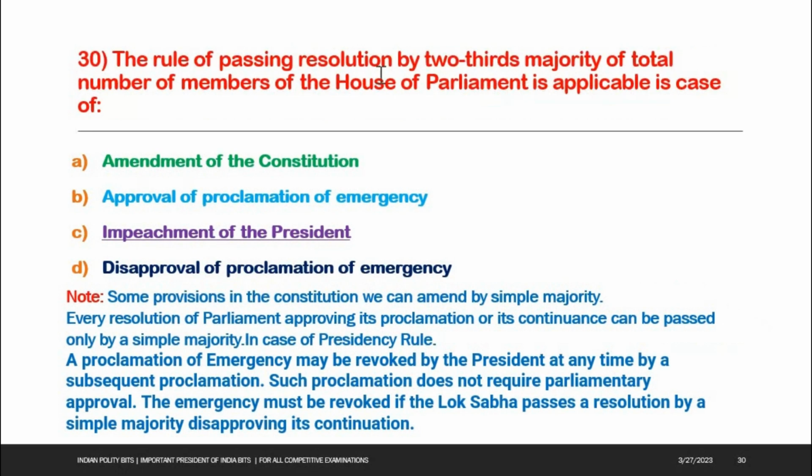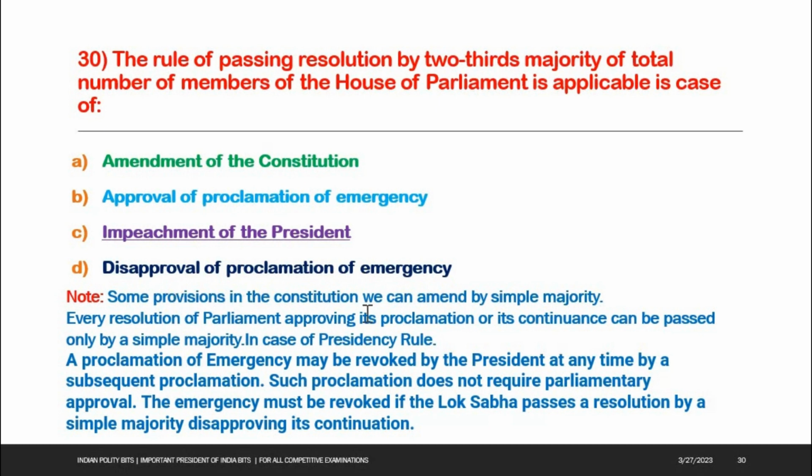Next one, the rule of passing resolution by 2/3 majority of total number of members of the House of Parliament is applicable in case of options: A. Amendment of the Constitution, B. Approval of proclamation of emergency, C. Impeachment of the President, D. Disapproval of proclamation of emergency. Option C is the right answer, impeachment of the President. See the note here.